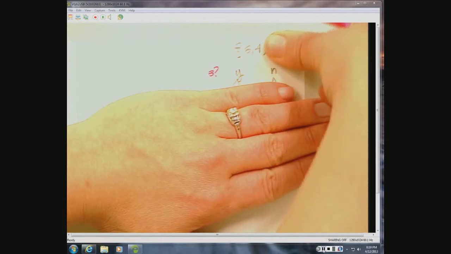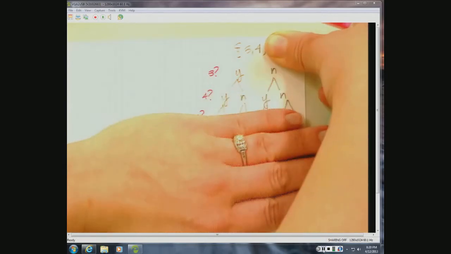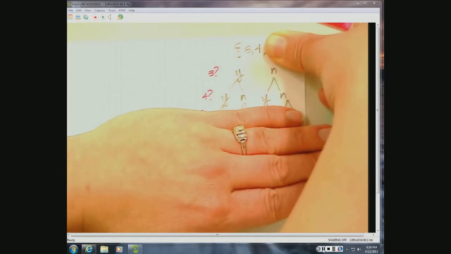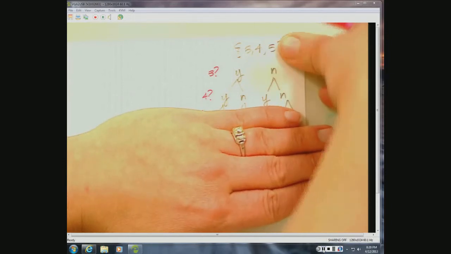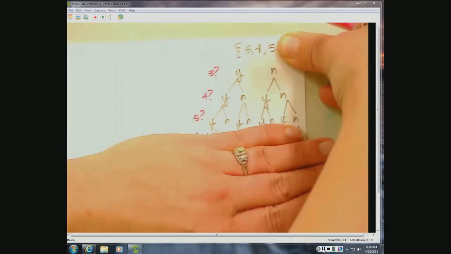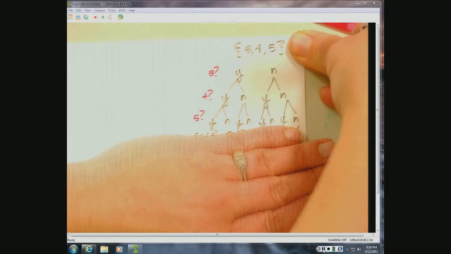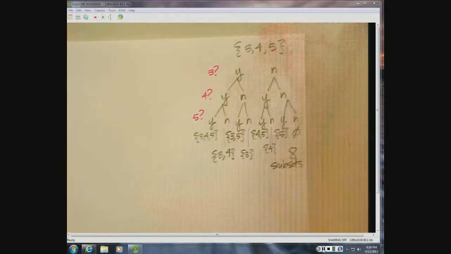Let's say I add another number to my initial set. Now I have 4 options. I add another number to my set. Now I have 8 options. If I added another number to my set, it would go to 16. And every time we put another number in the set, we're doubling the number of subsets that we have.